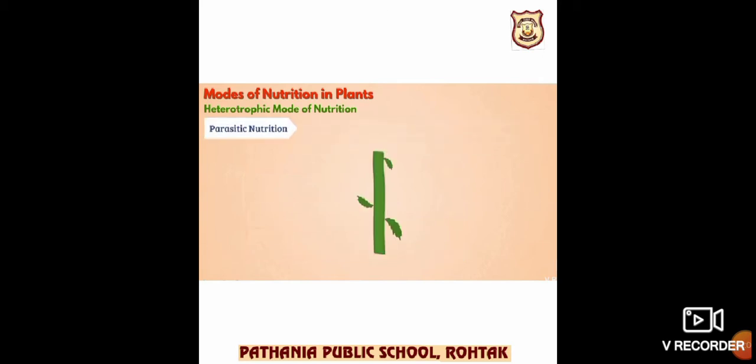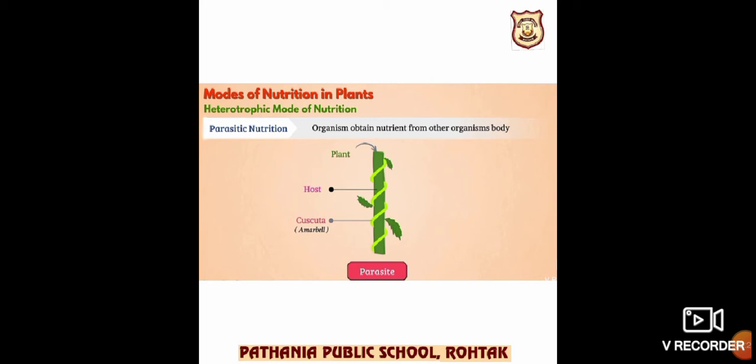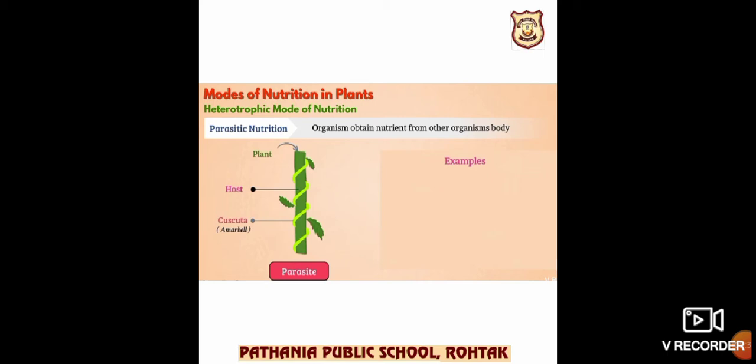Now, parasitic nutrition. Parasitic nutrition is a type of nutrition in which some plants live in or on the body of other living organisms and derive their ready-made food. Like here, Cuscuta, which is Amar Bel, is a non-green plant and its yellow thread-like stems twine around the stem and branches of the trees on which it climbs. It has a special structure, haustoria, which obtains nutrients from other organisms. For example, Cuscuta and Rafflesia are parasitic.